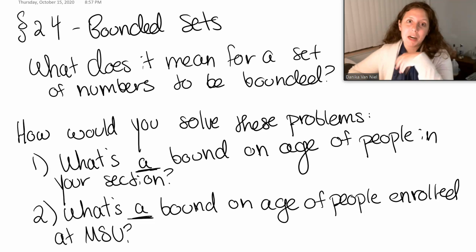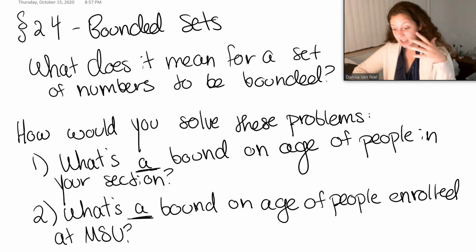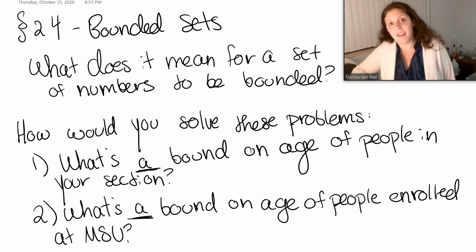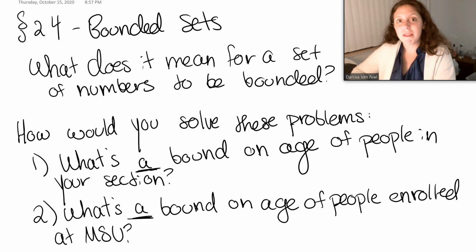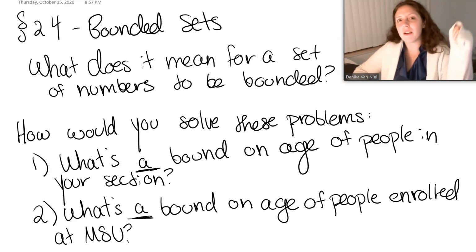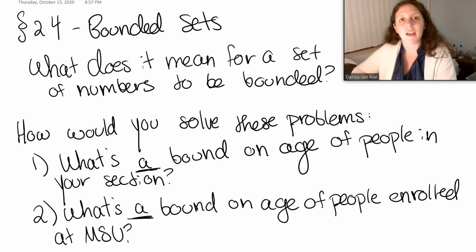All right, so how about 200 years old? That's certainly a bound, right? I don't think there's anyone living on this planet right now who is over 200 years old. So that would be a bound for both of these cases. We could say 200 for both. Okay, so I just want you to keep that in mind. We're not looking for the best bound or the closest bound or something. We just need a bound.